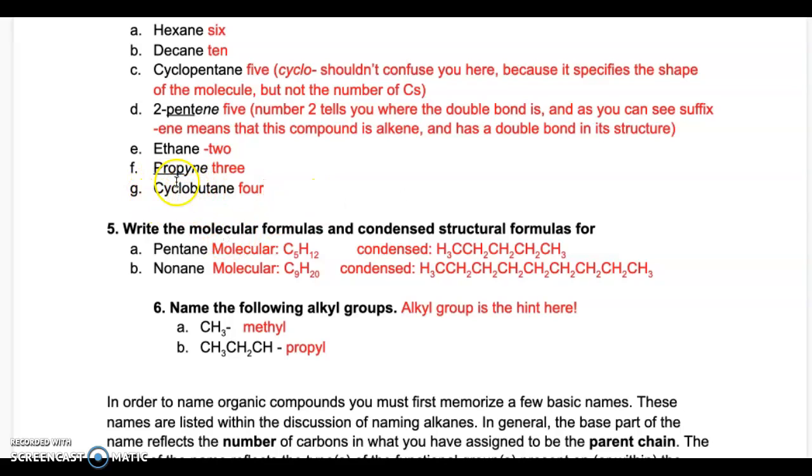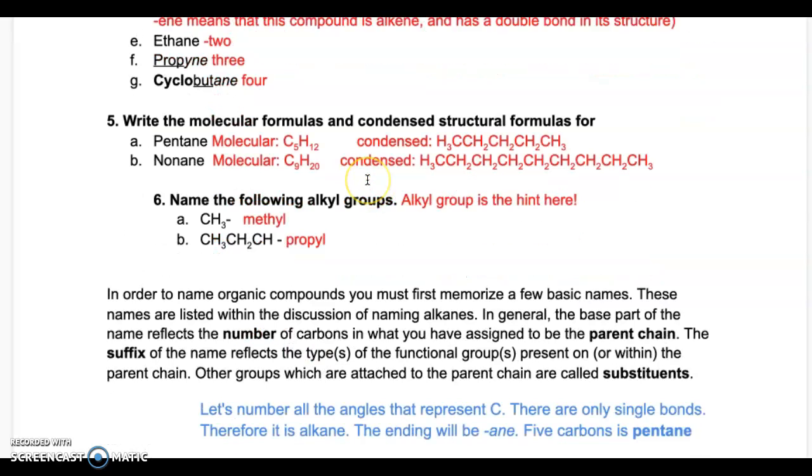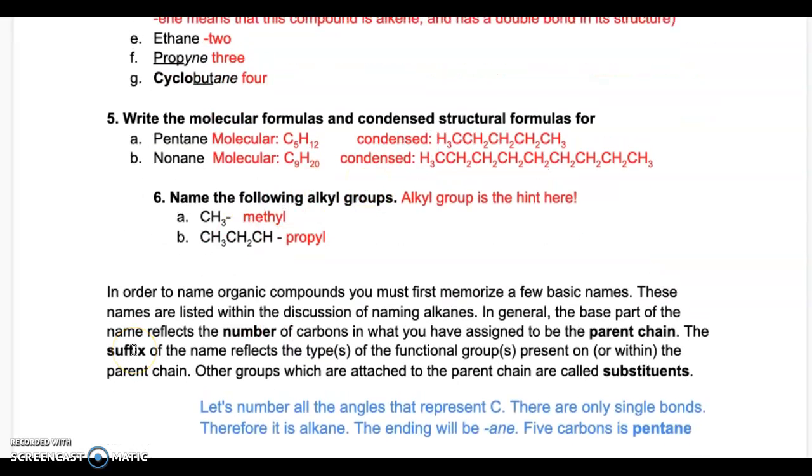It means it's cyclic, it's in the shape of a square. And butane means that you have 4 carbons. Ane means that you have only single bonded carbons, and cyclo means that it's in the shape of a circle or cyclic structure.